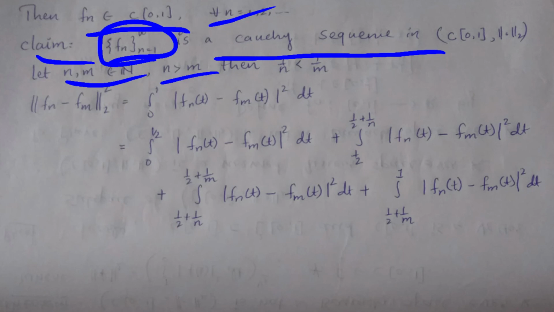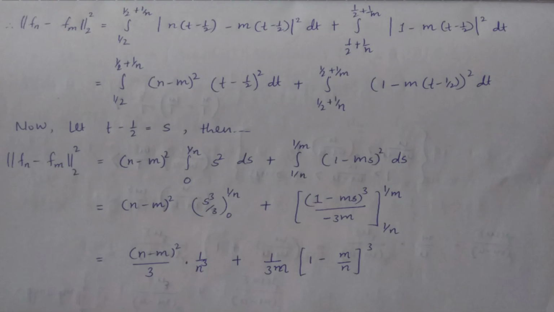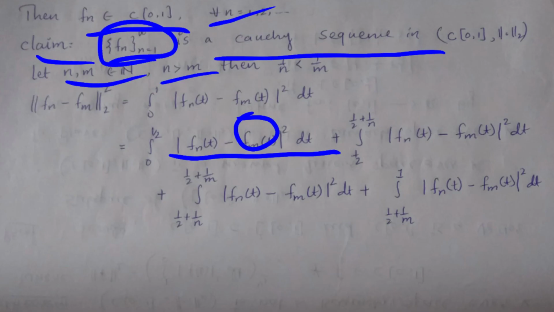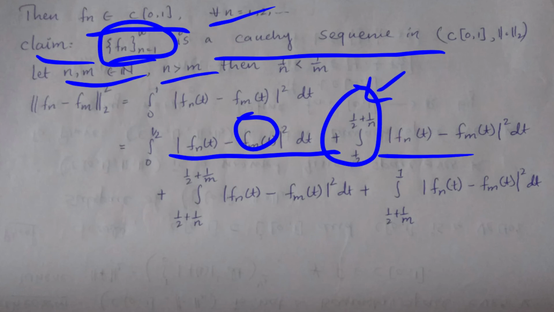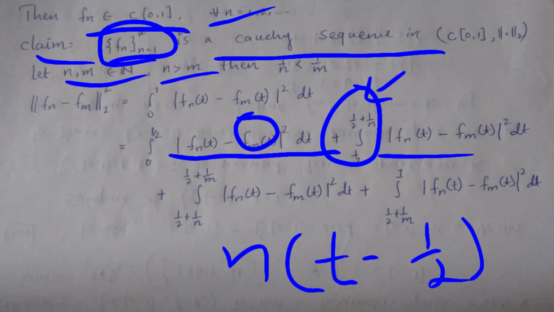So next one is right here, 0 to 1 by 2. In 0 to 1 by 2, function value is 0, so there is no integral we write, right? Second one is 1 upon 2 to 1 upon 2 plus 1 upon n. In this interval, the value of the function is n into t minus 1 by 2 for fn.